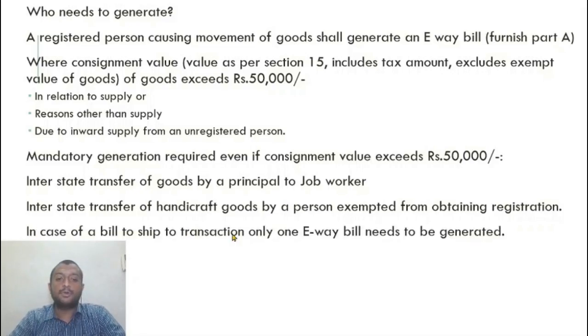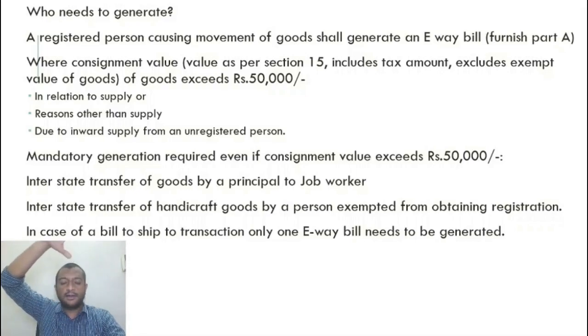In case of a bill to ship to transaction, only one e-way bill needs to be generated. We've discussed what a bill to ship to transaction is. A, B, and C are there. A is delivering goods to C at the direction of B. B tells A to deliver goods to C. So this is a bill to B, bills to A, ships to C. So in this case, there are two transactions happening, but only one e-way bill needs to be generated. That is sufficient.